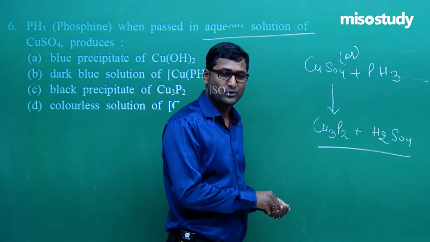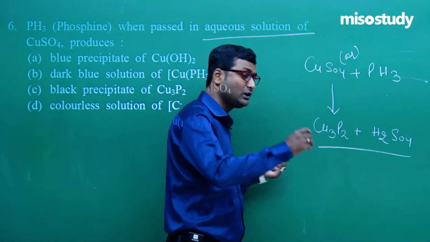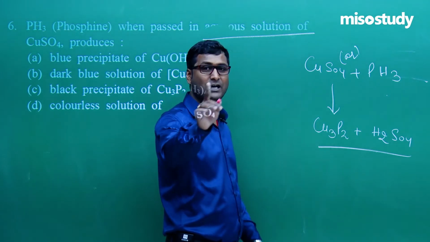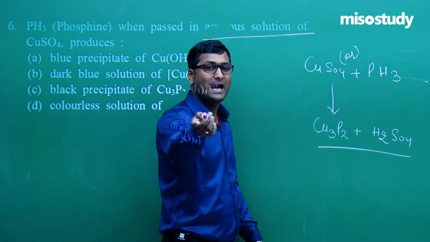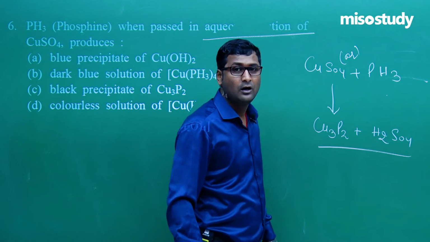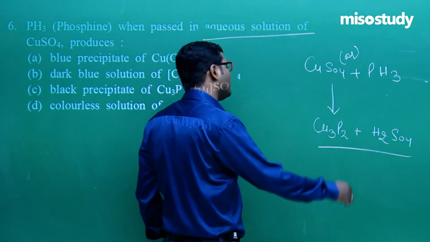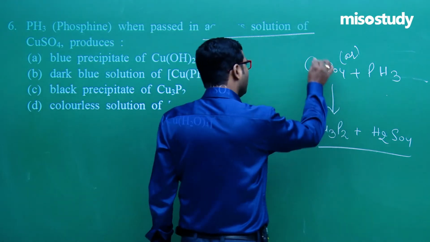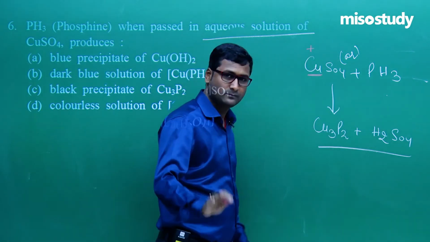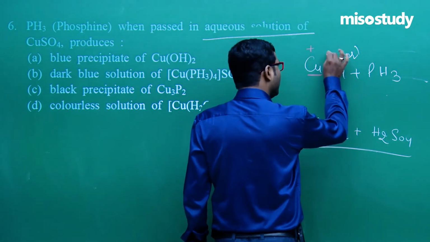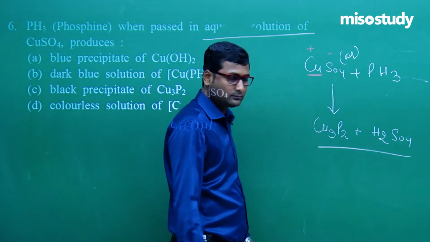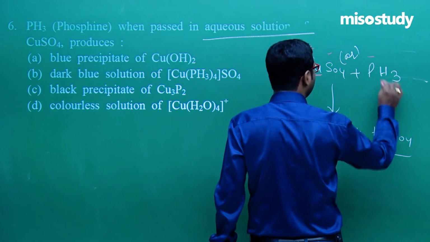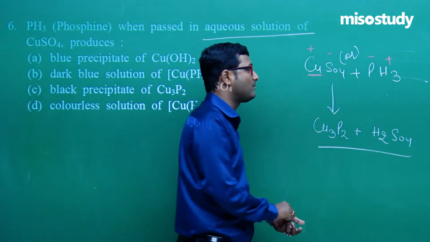How does the reaction proceed? As I told you, even if you do not know the inorganic mechanism, no problem. Put a plus sign on the most electropositive atom and a minus sign on the most electronegative. Cu is a metal, so it will acquire the plus sign. P will acquire the minus sign, and hydrogen will acquire the plus sign.